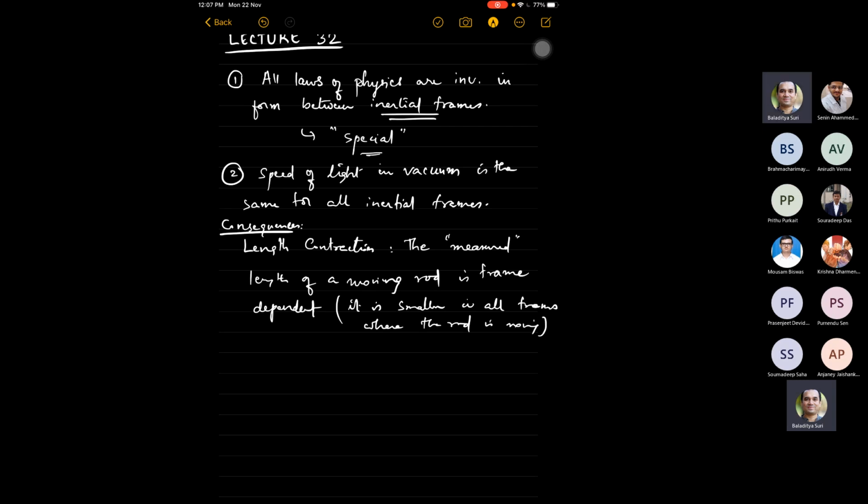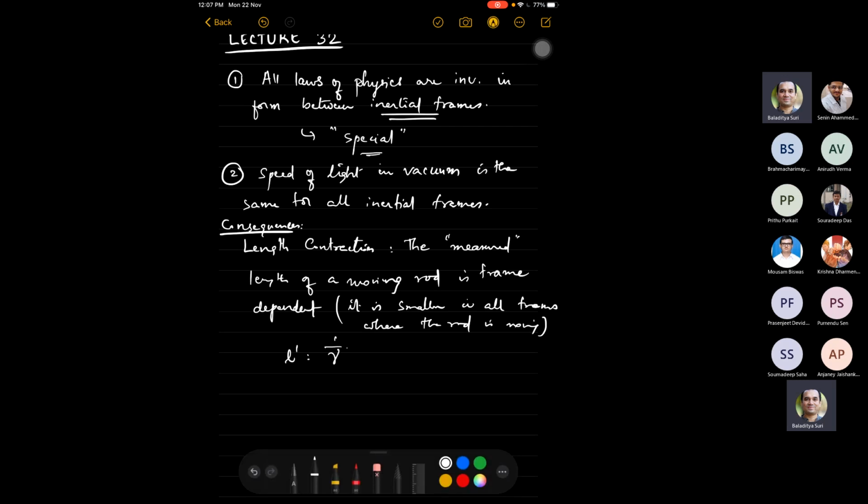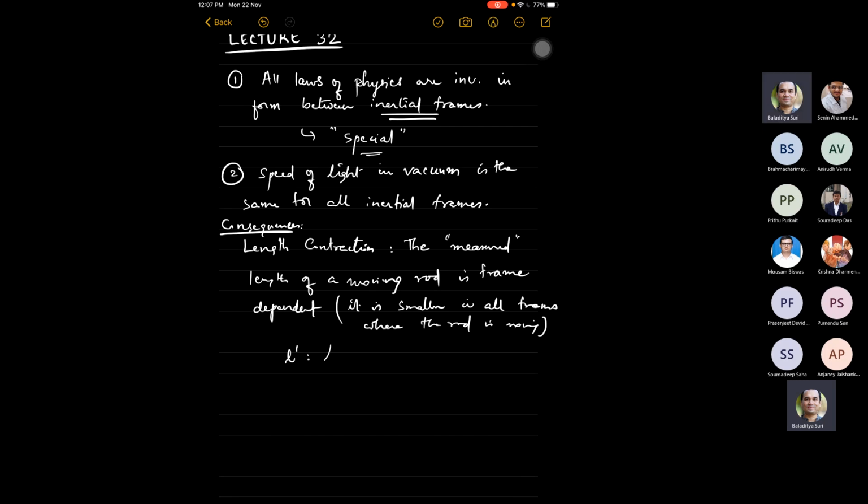There is a proper frame in which the rod has a certain length when the rod is at rest. In all other frames where the rod is moving, they measure usually a smaller length. So L prime will be L naught by gamma, which is L naught square root of 1 minus v squared by c squared.